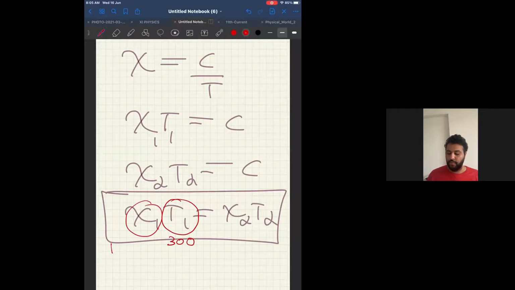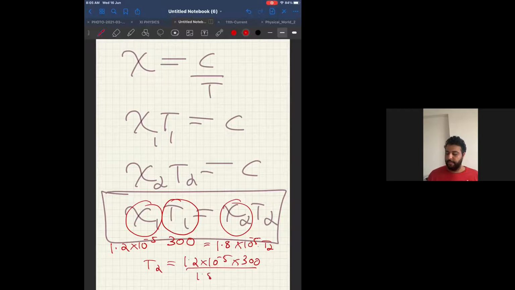This is equal to the new susceptibility, 1.8 into 10 power minus 5, at temperature T2. That means I have to find the new temperature T2. Therefore, can I say T2 will be 1.2 into 10 power minus 5 into 300 upon 1.8 into 10 power minus 5? Correct?